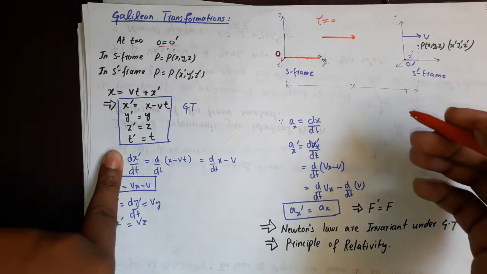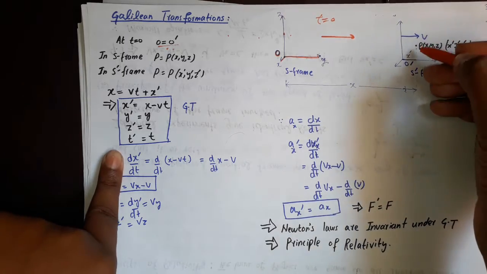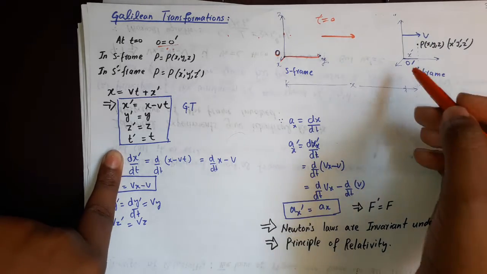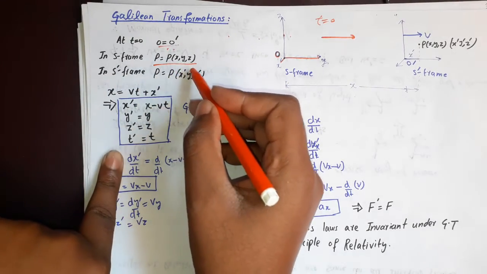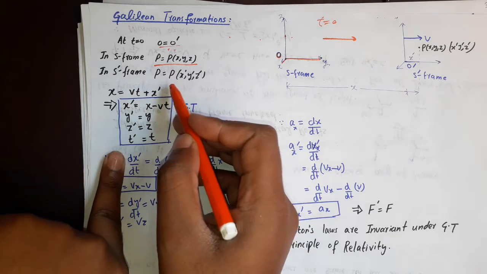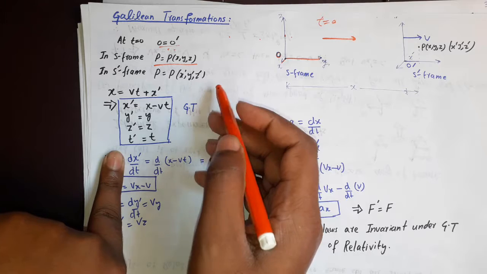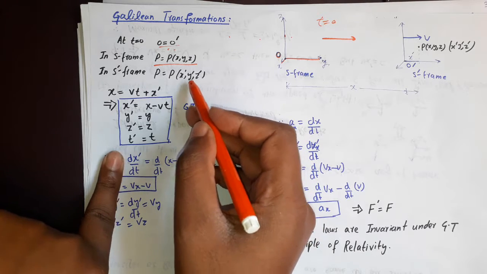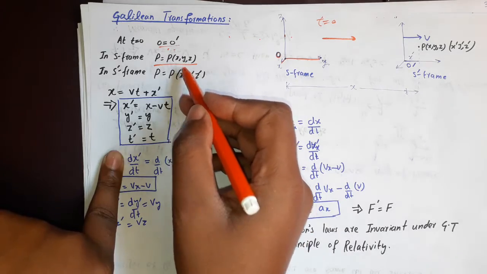So let's say there is an event in space, or simply say we have a point P in space. From the S frame I can write this point as P of x, y, z, because these are the coordinates, and in the S prime frame we can write this as x prime, y prime, and z prime. We are going to derive a relation between x, y, z and the primed coordinates.